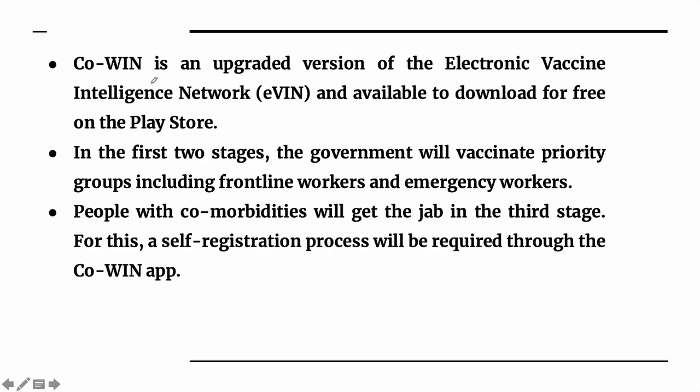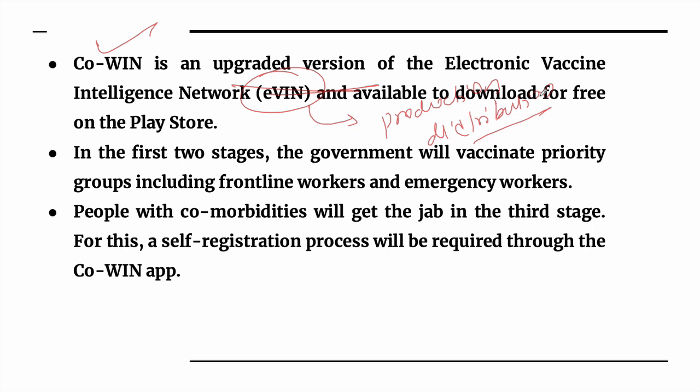It is said that CoWIN is the upgraded version of the electronic vaccine intelligence network. Like I discussed earlier, this electronic vaccine intelligence network is a kind of platform which helps us to know about the production and the distribution, like for example, in a particular region, how many vaccines are available and how many vaccines are required. So you will get the information related with the availability and the requirement of the vaccines. So CoWIN is an upgraded version of EVIN.